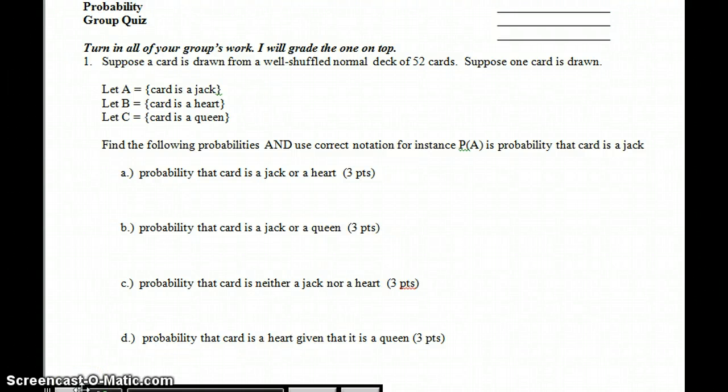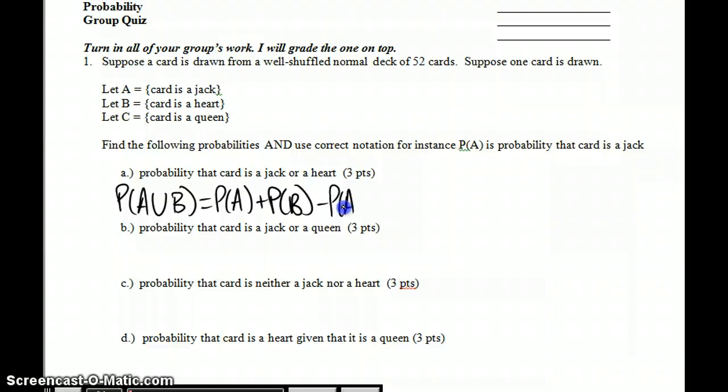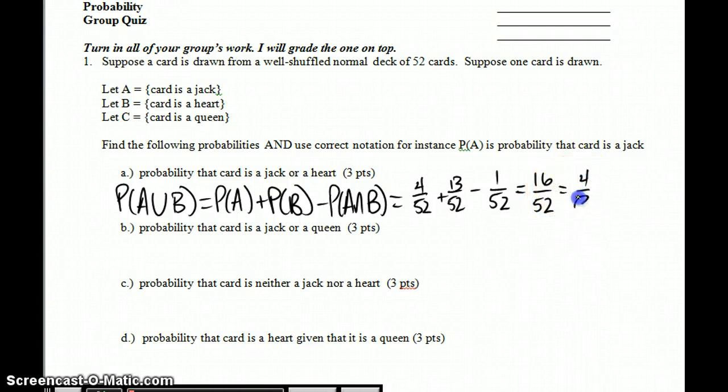Alright, these are the solutions from the quiz today, the group quiz that happened when I was not in class. So the first question, we're looking for the probability of a jack, that's event A, or a heart, which is event B. That's the probability of A plus the probability of B minus the overlap, where we count A and B. The probability of getting a jack is 4 cards out of 52. A heart is 13 out of 52. There's one card that is a jack of hearts that we have to subtract for being double counted, which gives us 16 out of 52, which is 4/13.